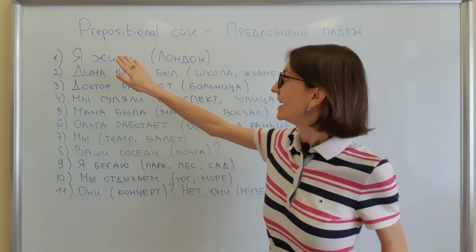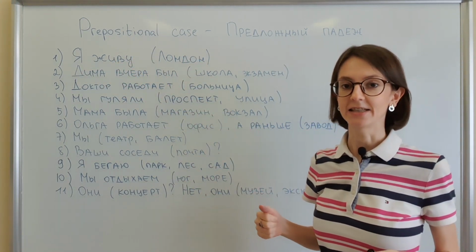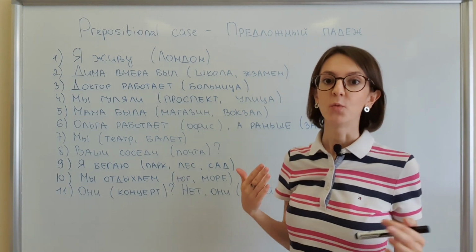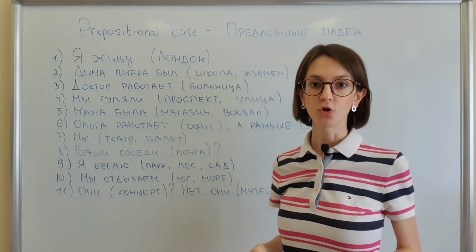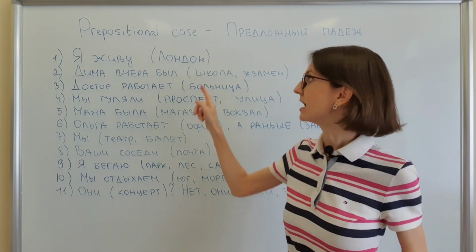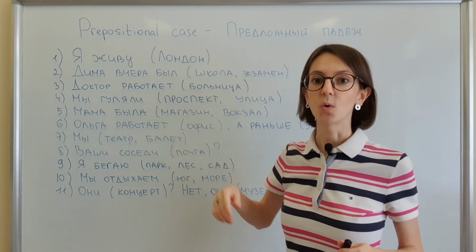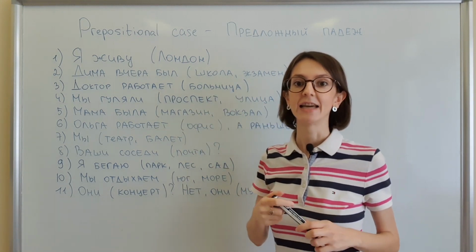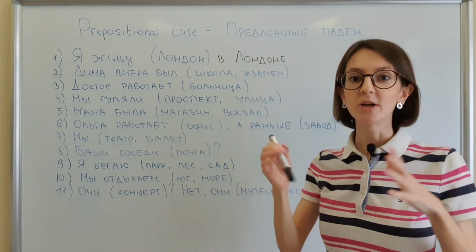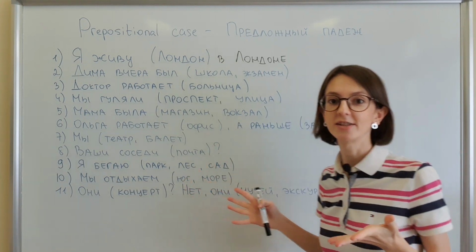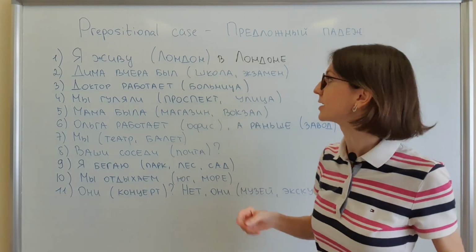So let's see. Я живу London. I live in London. Я живу где? Which preposition to use? Я живу в London, because London is a city. And we need to decline. London ends with a hard consonant. That's why we need to add «е»: в Лондоне. By the way, if you want to do this exercise by yourself, feel free, pause the video. Don't forget to check the answers later.